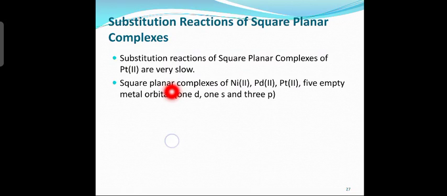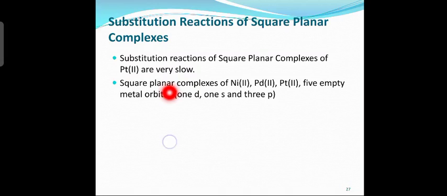In the case of square planar complexes of nickel 2, palladium 2, platinum 2, 5 empty metal orbitals, that is 1d, 1s and 3p of comparable energies can be made available on sigma bonding. Since only 4 ligands are to be sigma bonded with the metal ion, only 4 of the 5 orbitals of the metal ion are used for this purpose.